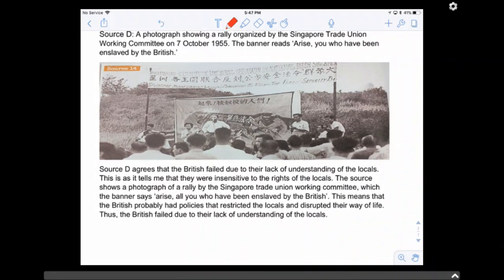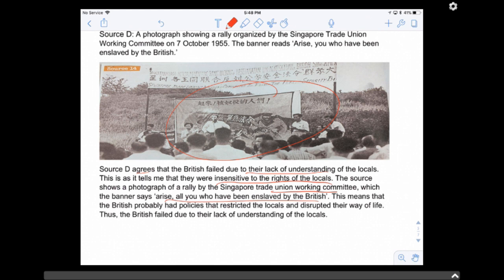So another example here, right? This one says agree that they failed because of lack of understanding, because they were insensitive to the rights of the locals. My reason for lack of understanding is that they were insensitive. Okay, because here you see a picture of people rioting from the trade union working committee. It says arise, they have been enslaved. What is the meaning of enslaved? It means they've been made use of, right?